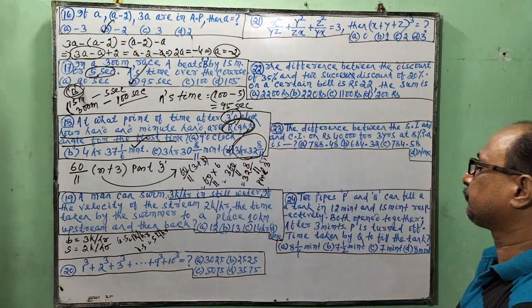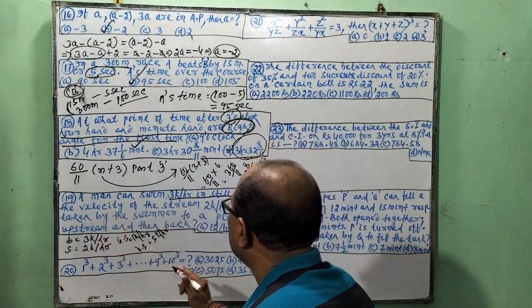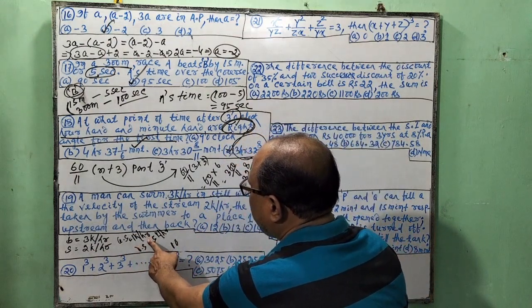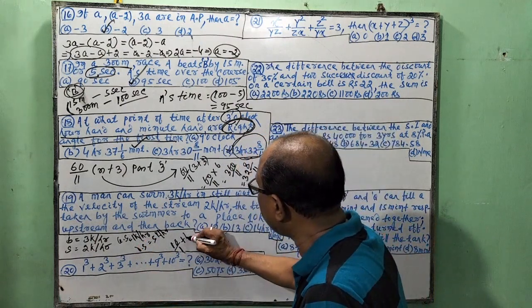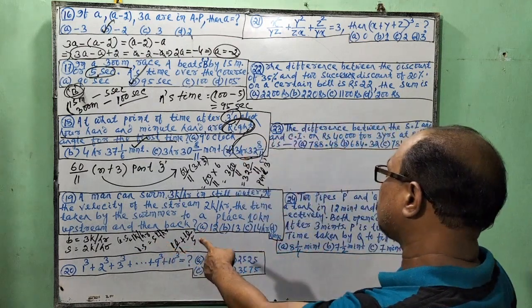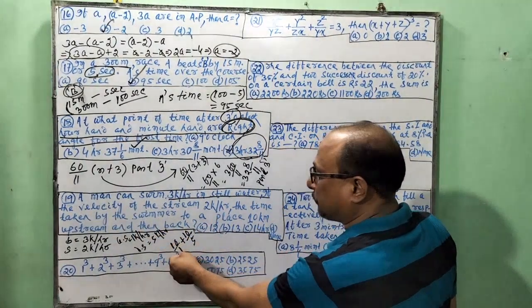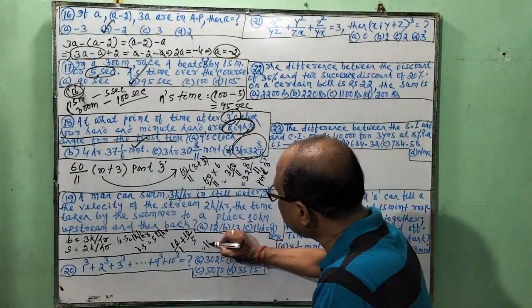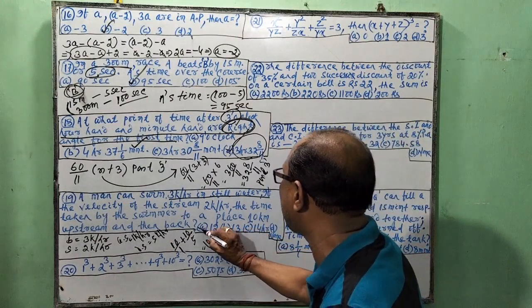But the question is, the time taken by the swimmer to go to a place 10 kilometers upstream and then back downstream. So 10 kilometers upstream at 1 kilometer per hour is 10 by 1, plus the returning journey of 10 kilometers downstream at 5 kilometers per hour. This is the distance, this is the speed, distance by speed is equal to time. So 10 plus 2 is equal to 12. So the answer is 12 hours.